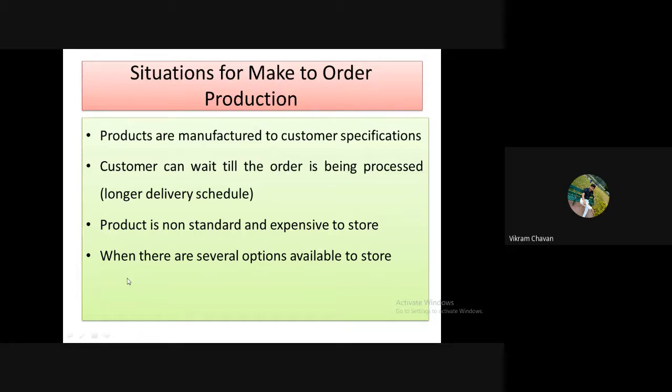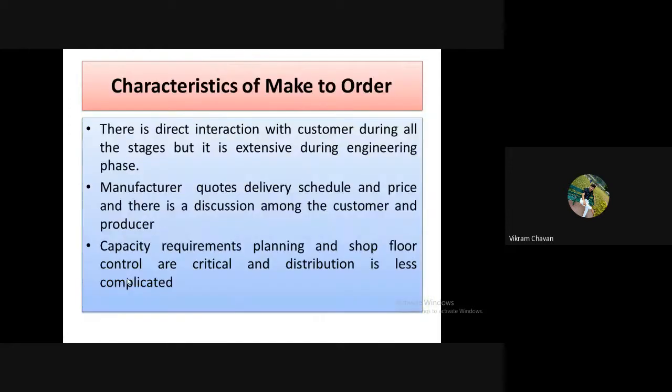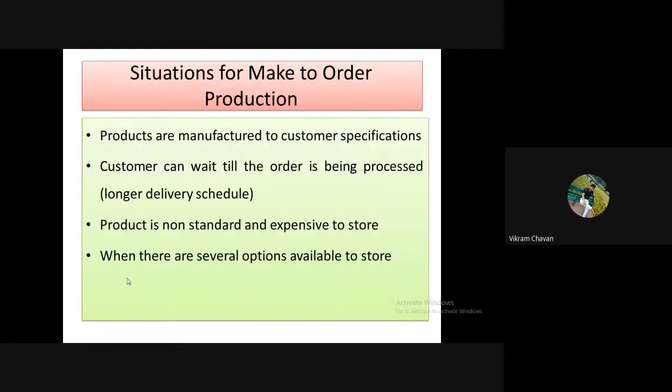In today's lecture, we will finish this write-up part, the situations for make to order production and the characteristics of make to order production. Then we'll go for make to assemble type of production.